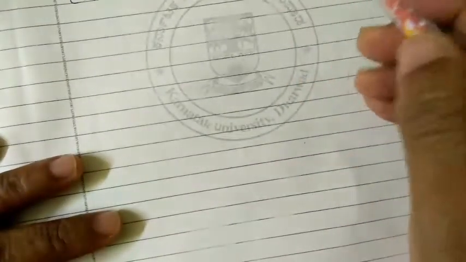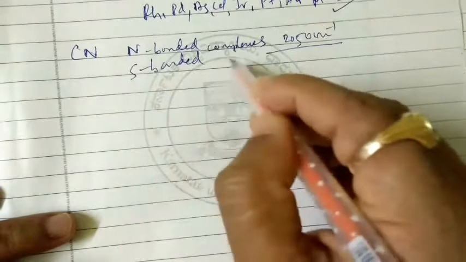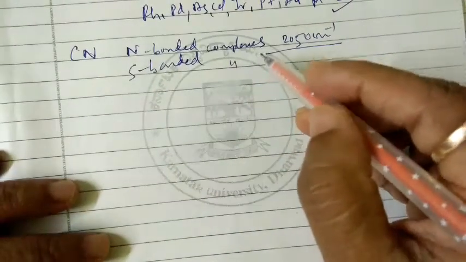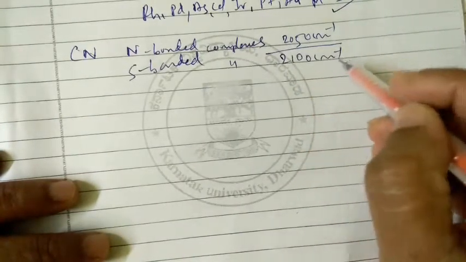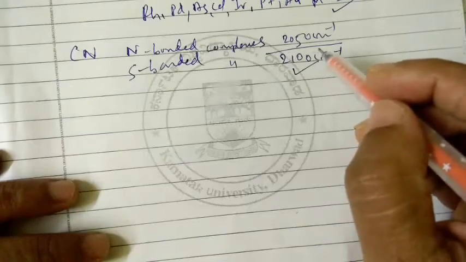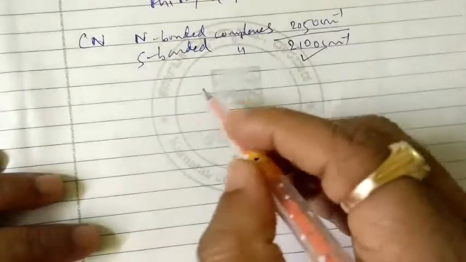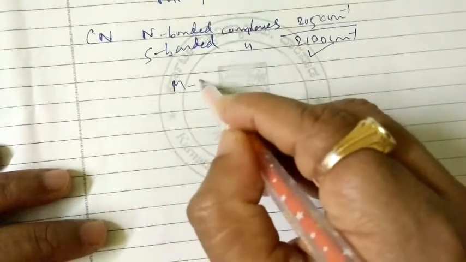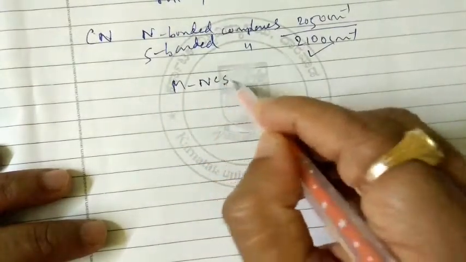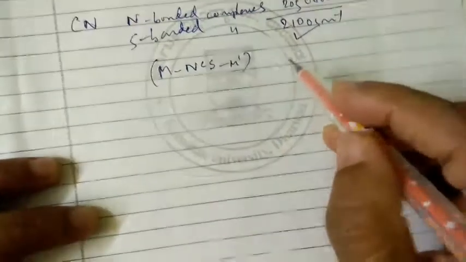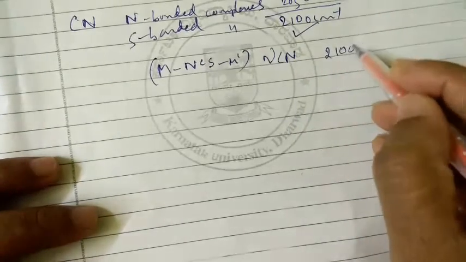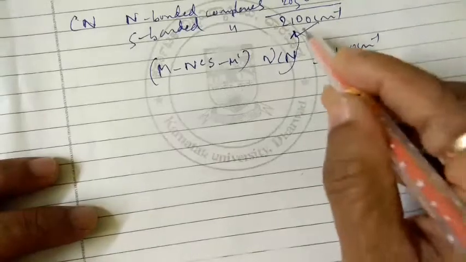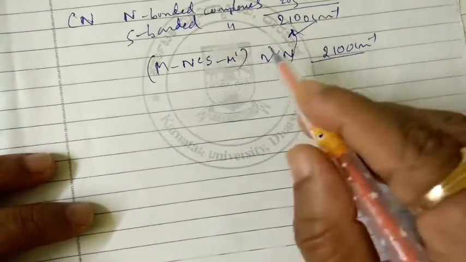In sulfur bonded complexes it is near 2100 per centimeter. Bridging complexes, metal to nitrogen and carbon to sulfur to metal, show CN vibrations well above 2100 per centimeter.